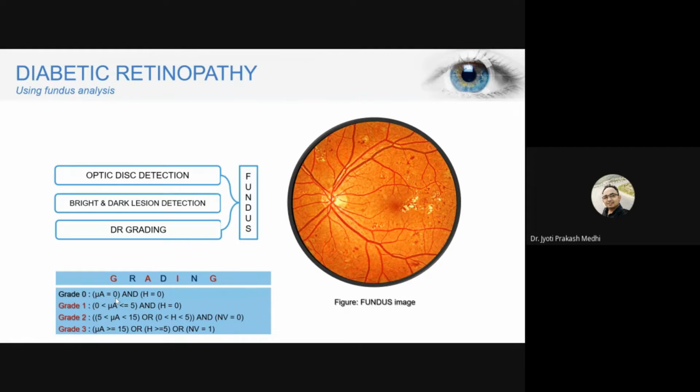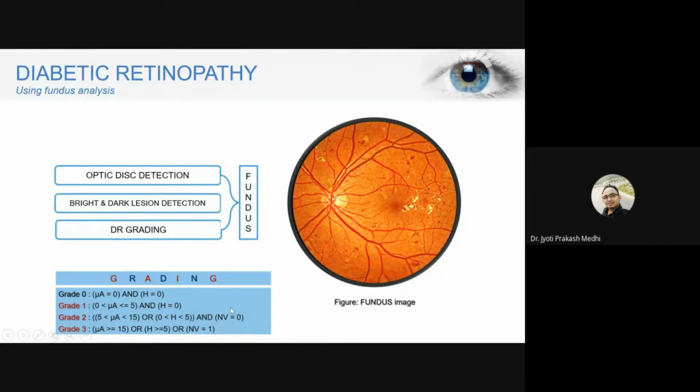Next, grade 1 will be if we have microaneurysms numbering from 0 to 5 and hemorrhages are 0. Similarly, grade 2 is microaneurysms from 5 to 15 or hemorrhages from 0 to 5, and there is no neovascularization present. Then grade 3, or proliferative diabetic retinopathy, is present when we have greater than 15 microaneurysms, greater than 5 hemorrhages, and we have neovascularization. If any one of them is present, then we grade the stage of retinopathy as grade 3 or proliferative retinopathy.